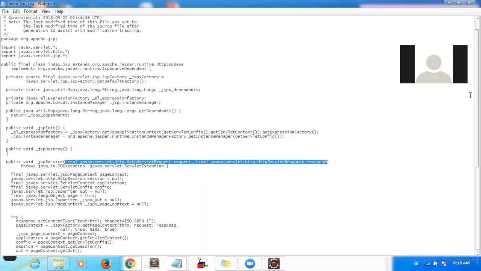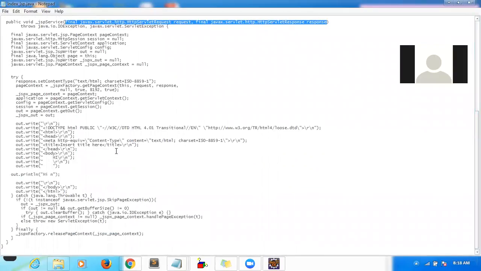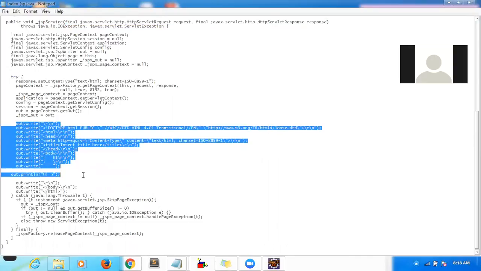Here also you have similar kinds of objects as arguments. And here, I have written something, hi, in my JSP page, and it is displaying. How is that hi displaying? Basically, if you see here, the entire HTML page we are trying to build. So this is your hi. Basically the entire JSP will be converted, but there is no need to read this one, it is just for your understanding. Nobody will refer to this. It is generated on the backend side and you don't need to refer to it.